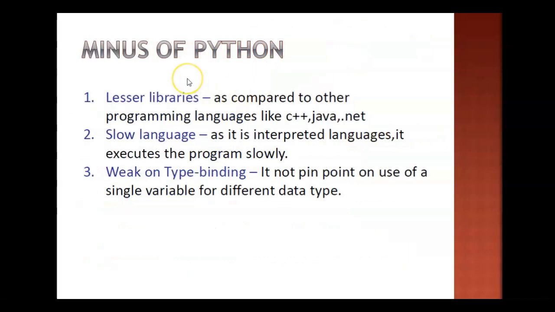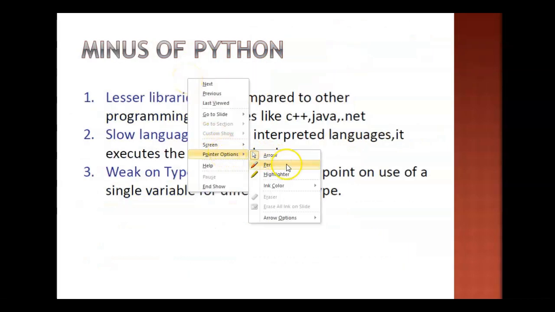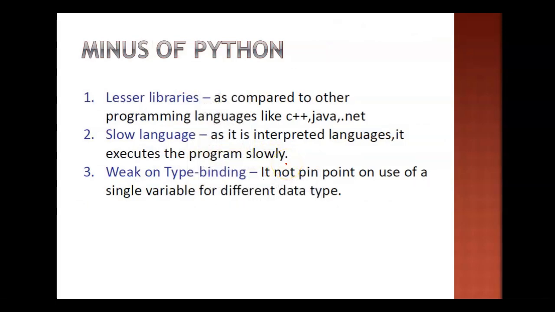Now if you go for some of the minuses, because something new is coming, some restrictions are also there. The first one is fewer libraries. The point is, libraries are there in Python also, but if you compare it with other languages like Java, in Java we have more libraries as compared to other languages like C++ and Java.